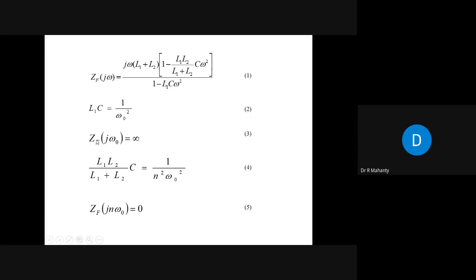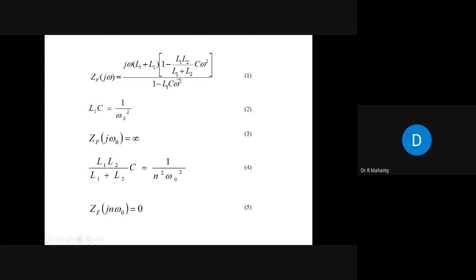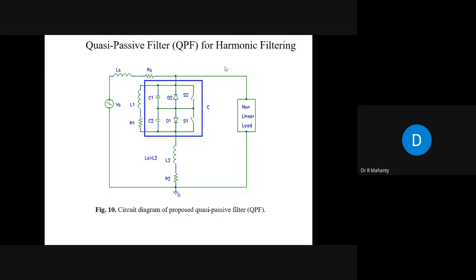So what will happen? For the fundamental frequency, jω0, it provides infinite impedance. That means it is not permitting the fundamental component to flow through it. Now we are writing the mathematical equations where we are neglecting the resistance. Practically, there will be a very small current depending upon the resistance of the inductor and of the capacitor also. The capacitor also has some equivalent series resistance, which is known as ESR. So practically it will not be zero, but theoretically it will be zero.